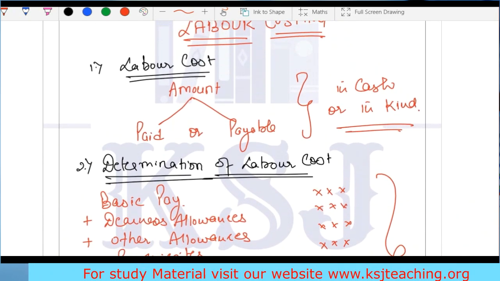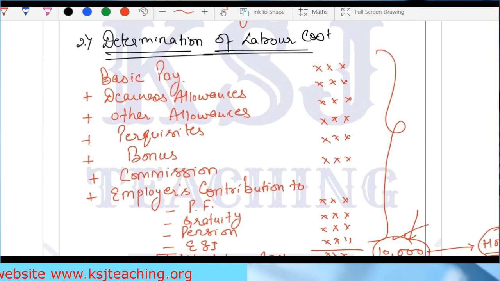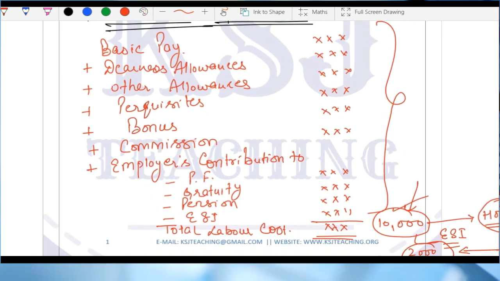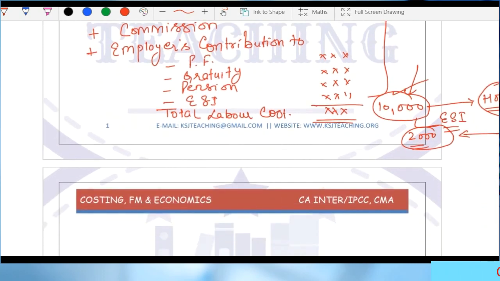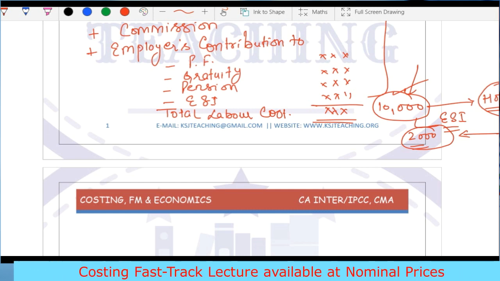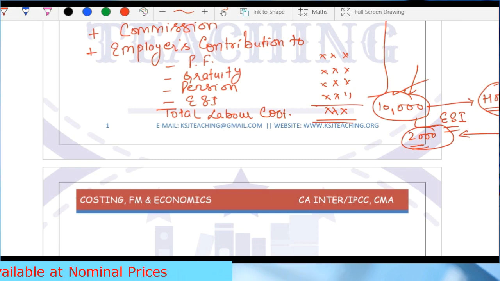So the first is what is labor cost. Second, determination of labor cost. What all is included in the labor cost we have discussed. Now, if I ask you, this 10,000 rupees is paid to the employee. Very good, sir. But can you tell me the hourly rate of wages? This is the total labor cost.